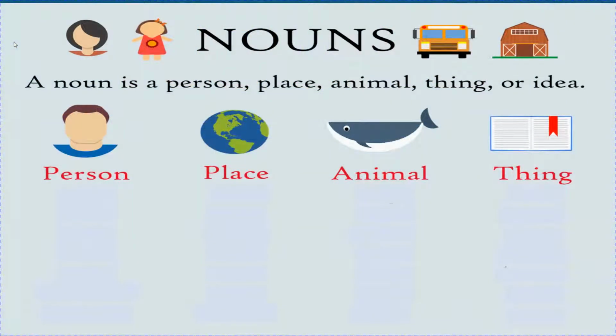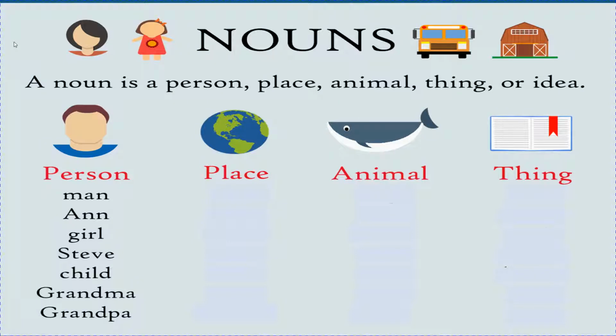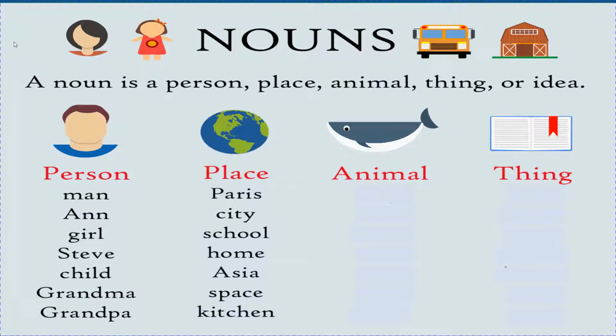Children, can we see a few more examples? First, let us see for person. So, what can come under person? Man, Anne, girl, Steve, child, grandma, grandpa. All these will come under the category of a person. Next is place. Paris, city, school, home, Asia, space, and kitchen. Everything will come under the category of place.